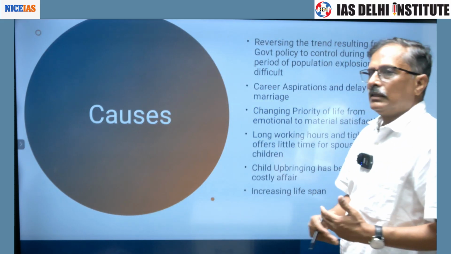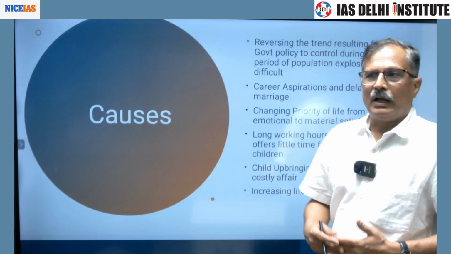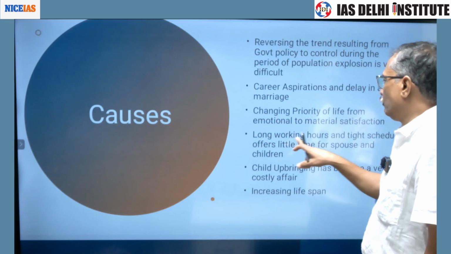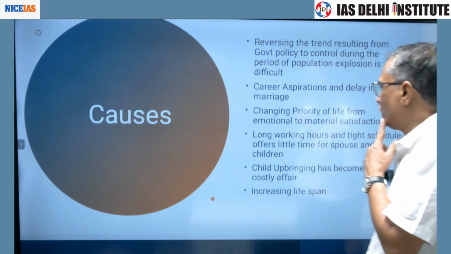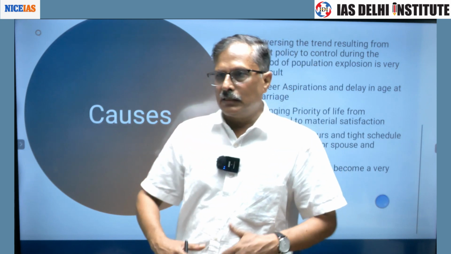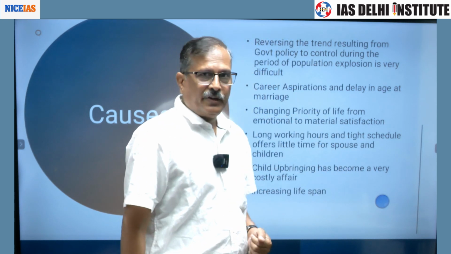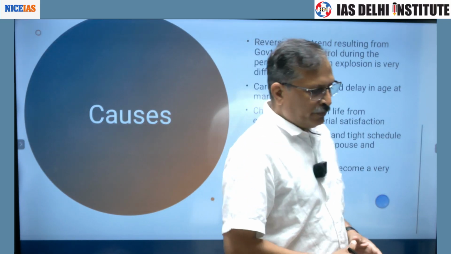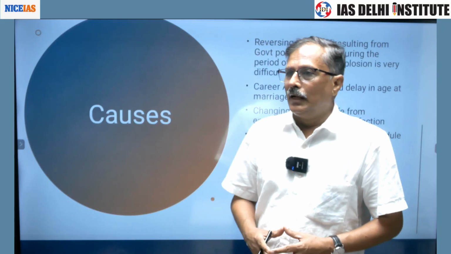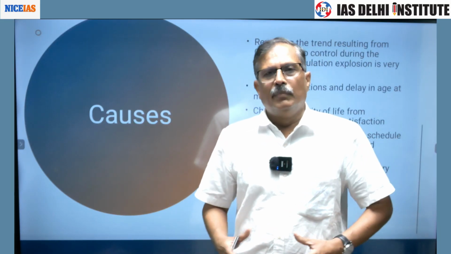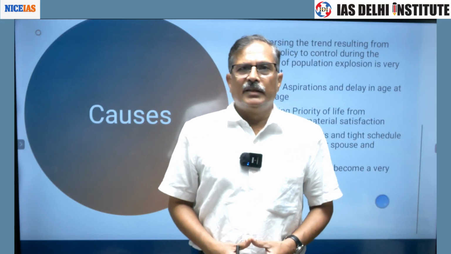Secondly, there are certain constraints that are also not allowing people to have children. For example, long working hours and tight schedules offer little time for spouse and children. Child upbringing has also become a very costly affair. Mainly we are entering into a middle class society, and most European societies are middle class societies, where education is very important.